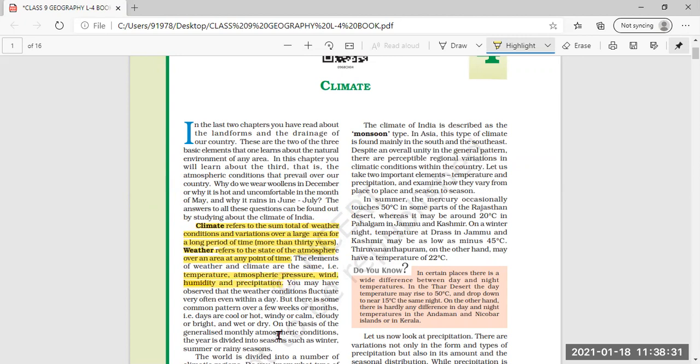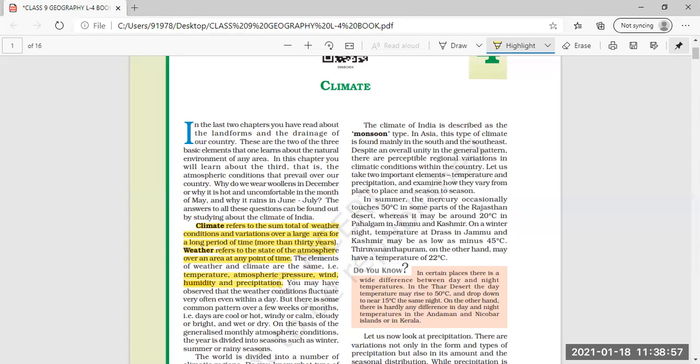Weather and climate depend upon these: the temperature of that particular area, the atmospheric pressure, wind, humidity. Humidity means the amount of water vapor present in the air.